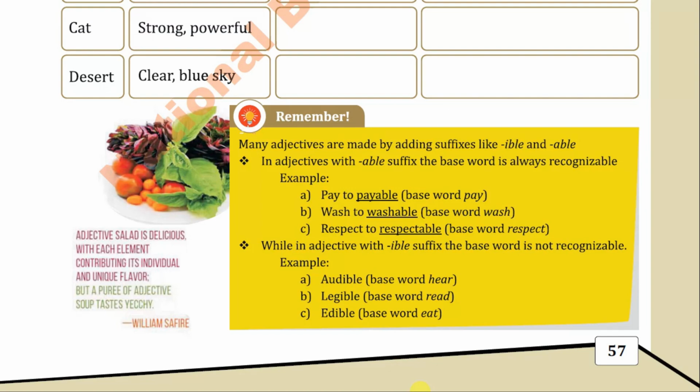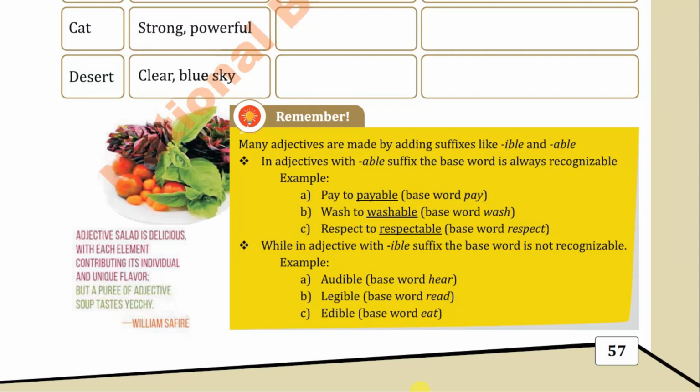Actually, we are doing this to know how adjectives are formulated, how they are formed. While in adjectives with the ible suffix, the base word is not recognizable. For example, audible, base word hear, that is very different from audible. Legible, base word is read. Edible, base word eat. The base word is very different, and the adjective is very different.